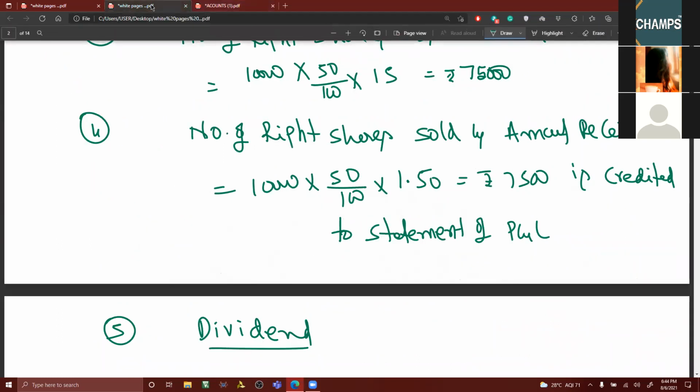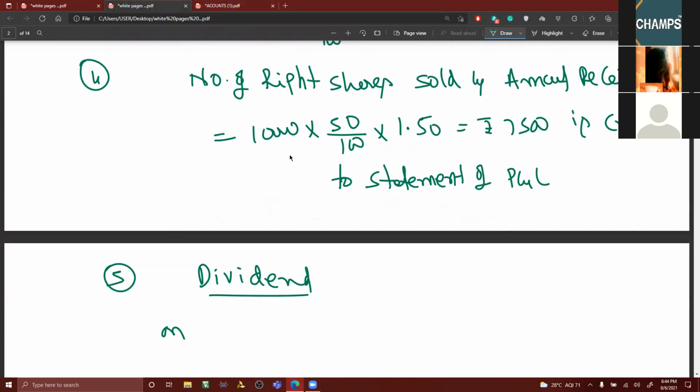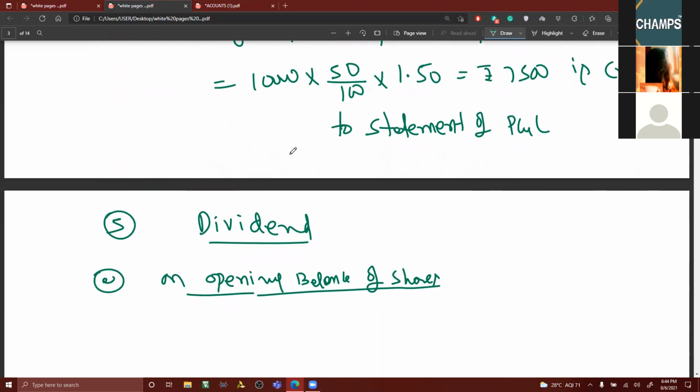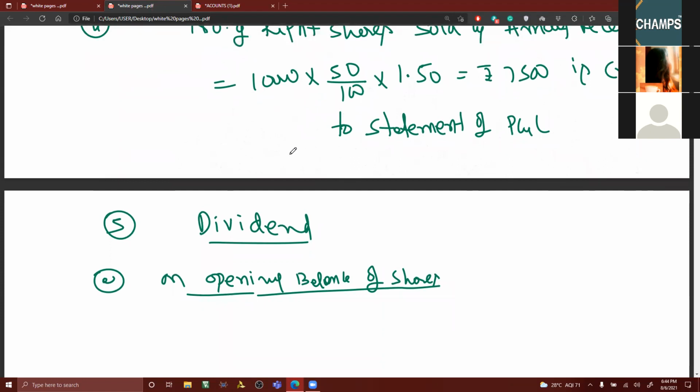Now let me write the dividend. Dividend on opening balance of shares. What is the opening balance of shares, my dear friends? 20,000 equity shares.